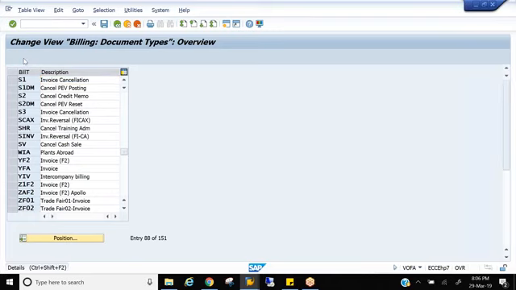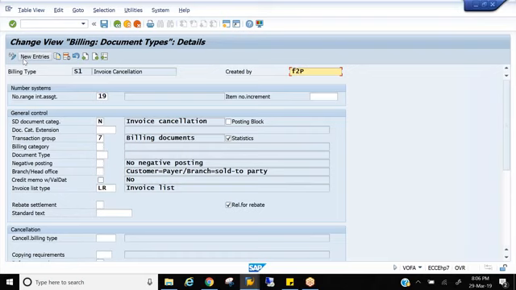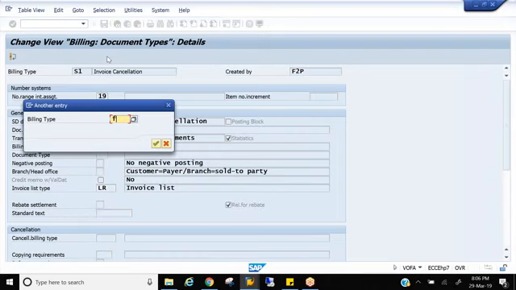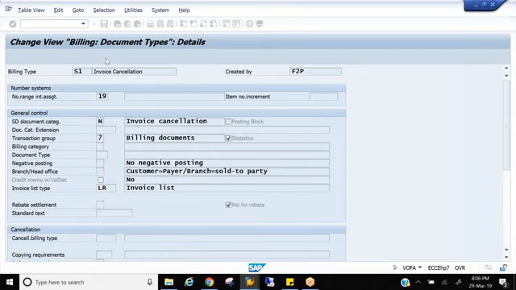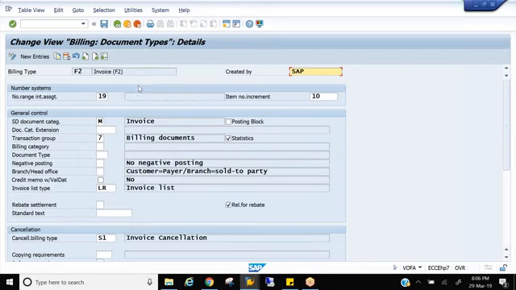So let's go to the standard F2 and discuss what exactly F2 is, the controls. The first field is number range assignment. In the sales document or a delivery document or even the customer master, we have seen two types of number ranges, internal and external, right?